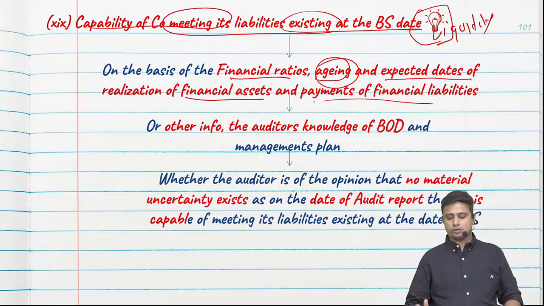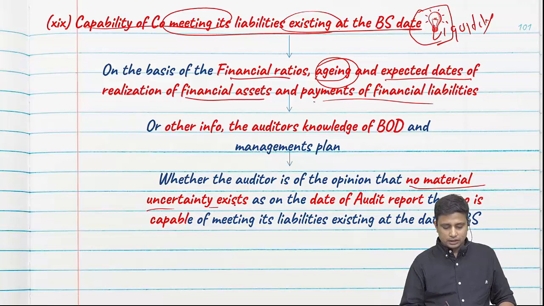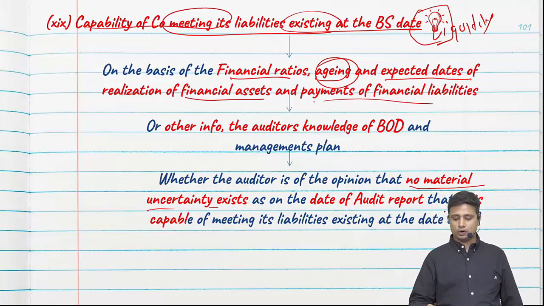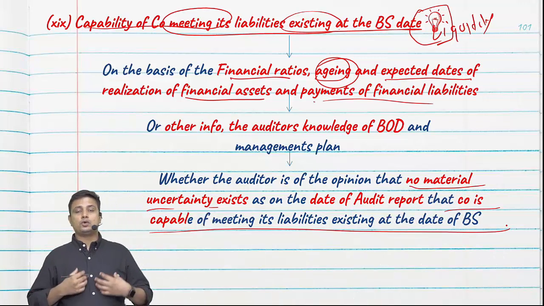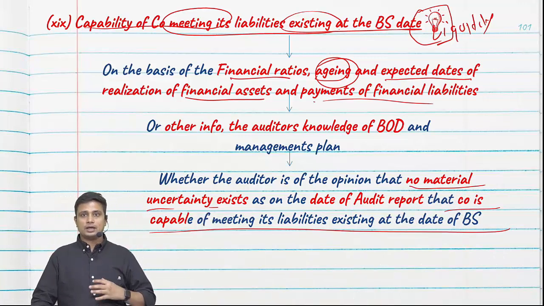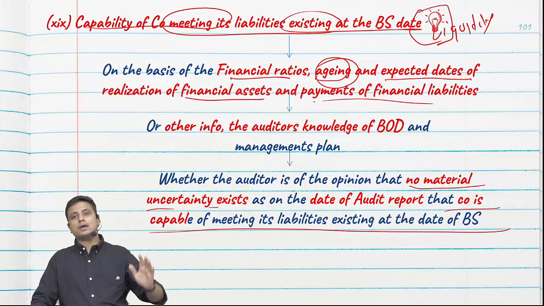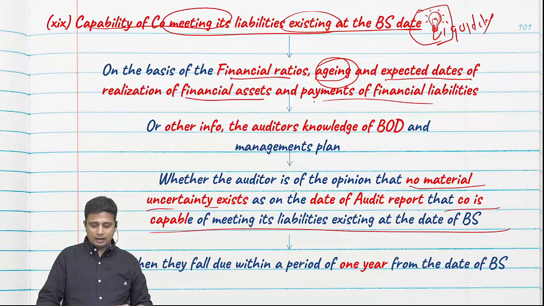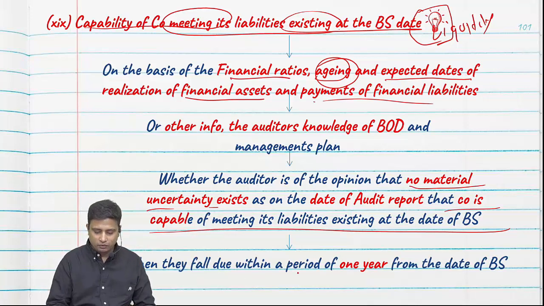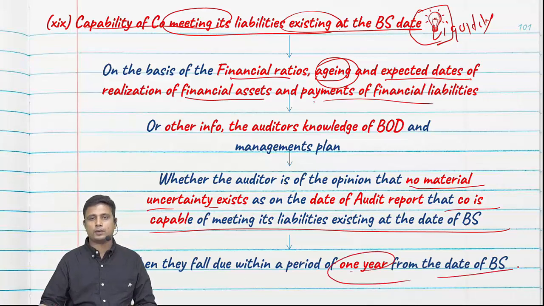Whether the auditor is of the opinion that no material uncertainty exists on the date of the audit report that the company is capable of meeting its liability. So do I have material uncertainty that the company will not be able to pay its liability on the date of the audit report? And if so, when they fall due within a period of 1 year from the date of the balance sheet.